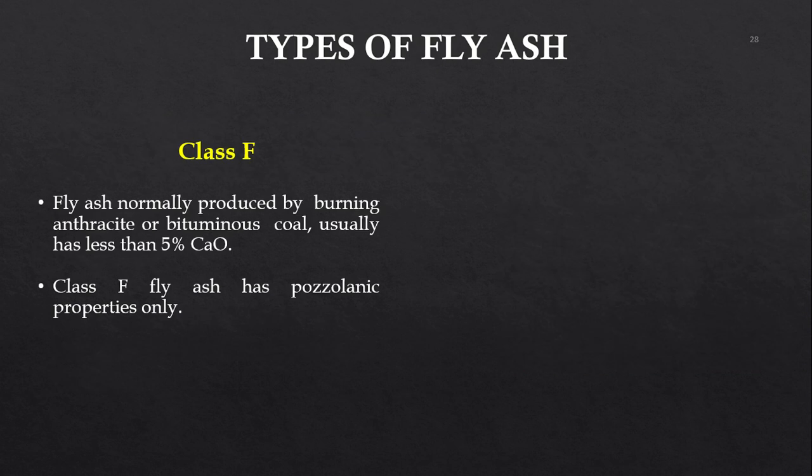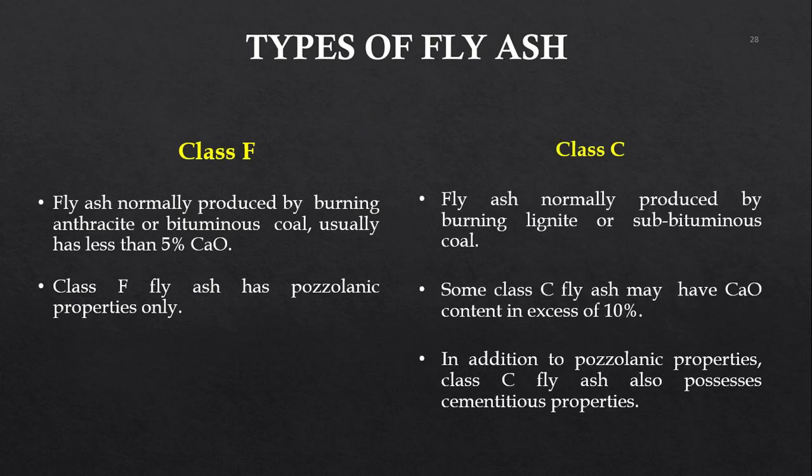We generally have two types of fly ash: class F and class C. Class F fly ash is produced by burning anthracite or bituminous coal. It consists of calcium oxide of less than 5%, and class F fly ash will have only pozzolanic properties.